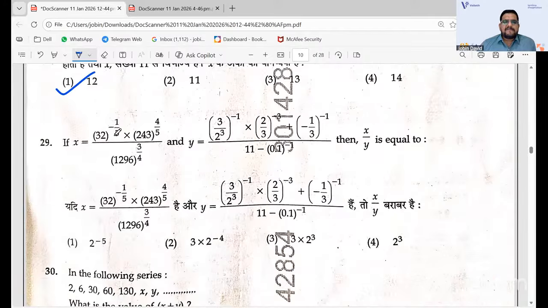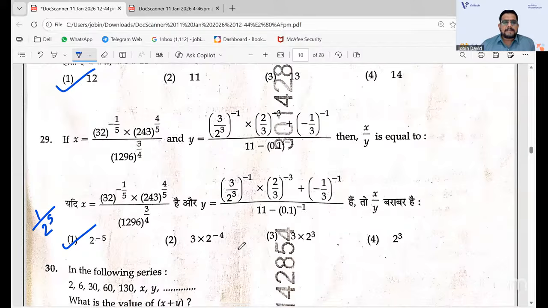And here also it is a simplification part, raised to 1 by 5. That is, you should take the fifth root, third root, fourth root and all. The answer here is 2 raised to minus 5, or 1 by 2 raised to 5, that you will get. 1 by 2 raised to 5, or 2 raised to minus 5, is the answer.